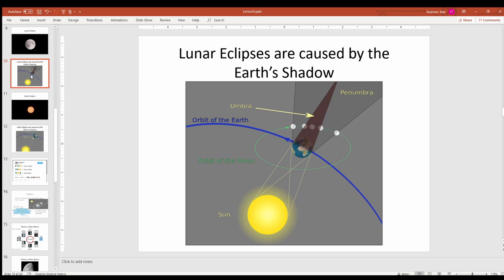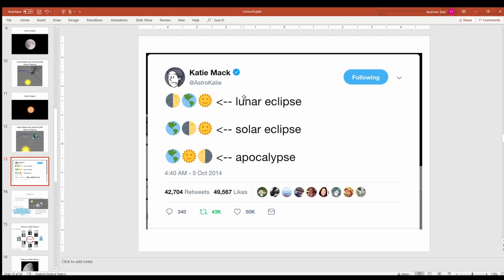In the previous case we had the shadow of the earth, which is much larger than the moon. If we have these shadows, these dark areas, they create eclipses. To distinguish between them, we have the sun, the earth, and the shadow, so the moon is in the shadow, and this will be a lunar eclipse.